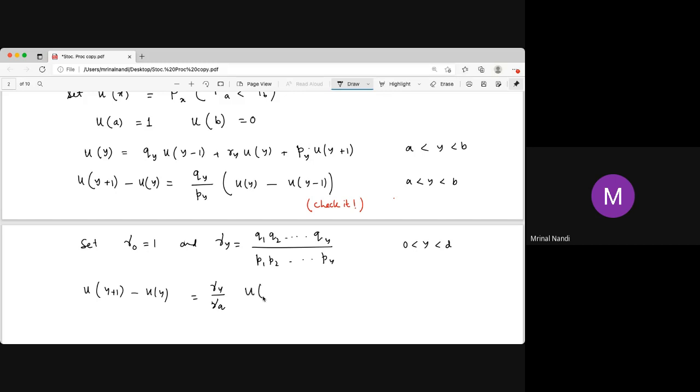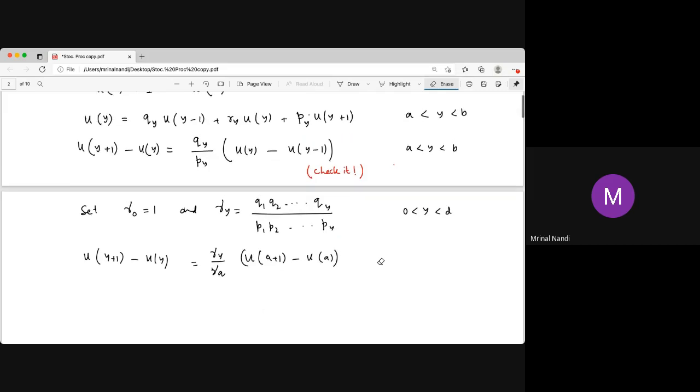This is a recursion relation, right? You can easily find it, because Uy plus 1 minus Uy is just Qy by Py times Uy minus Uy minus 1, and again you write Uy minus Uy minus 1 as Qy minus 1 by Py minus 1 times Uy minus 1 minus Uy minus 2. So how do you get this?